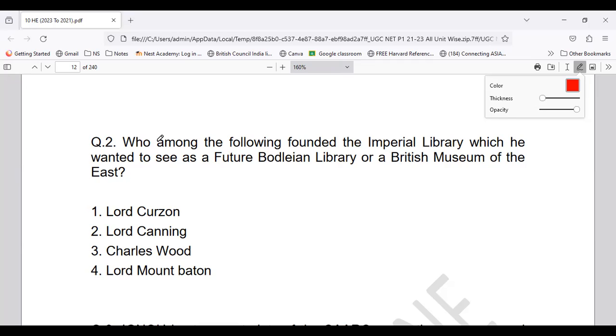Whether it's Lord Curzon, Canning, Charles Wood, or Lord Mountbatten. The one who wanted to see the British Museum of the East was none other than Lord Curzon. So option A is correct for statement number 2.